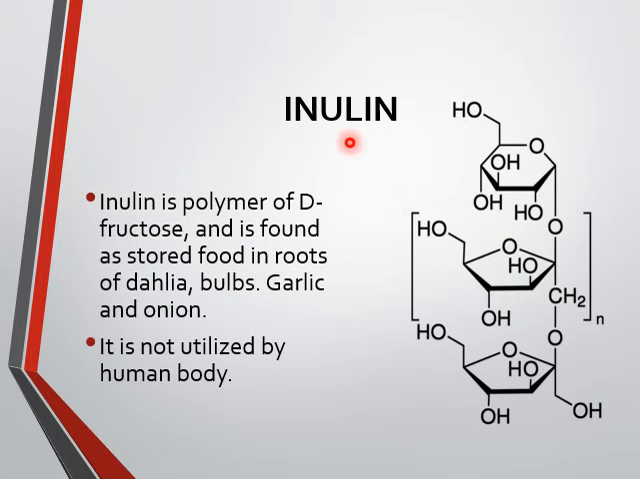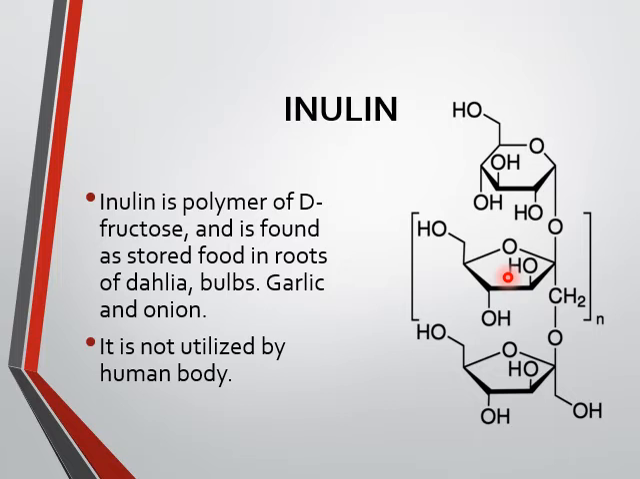And the next is inulin. It is a polymer of D-fructose and is formed as food in the roots of dahlia, bulbs, garlic, onion. It is not utilized by the human body. So these are the fructose units and the bonding is glycosidic. So there are the four homopolysaccharides: starch, glycogen, cellulose and inulin.